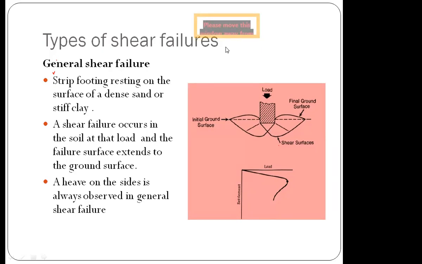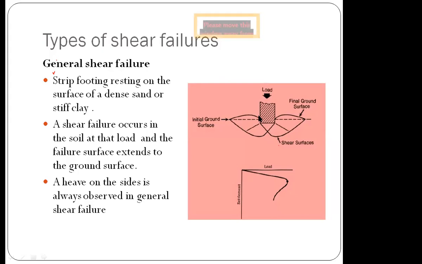So it is a sudden failure. Sudden failure occurs in the soil due to some loading, or at a particular loading there will be failure in the soil. That is called shear failure. You very well know how a shear failure occurs, right?